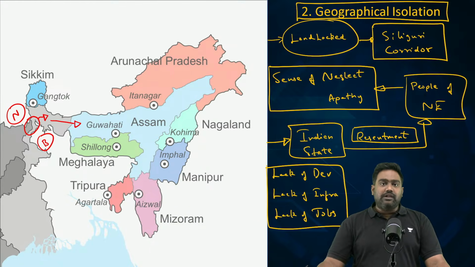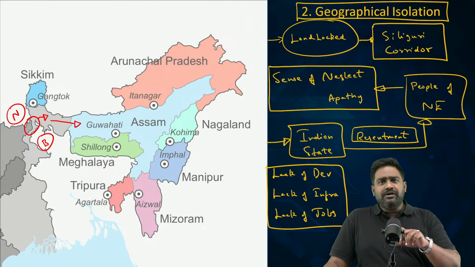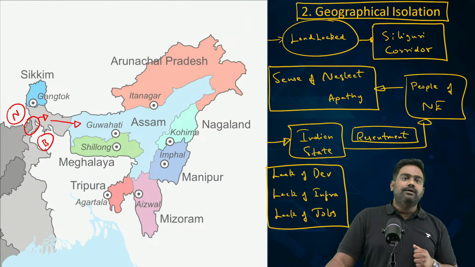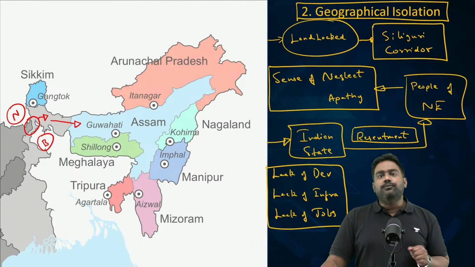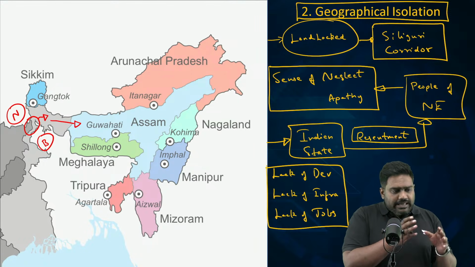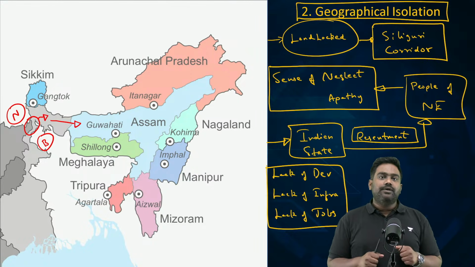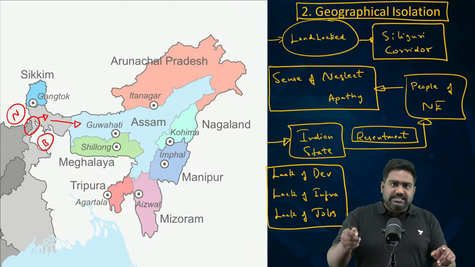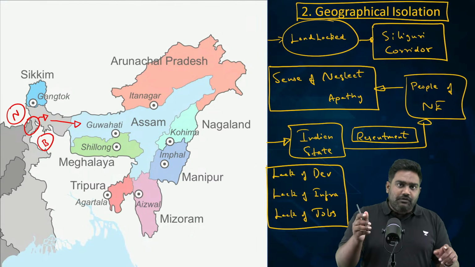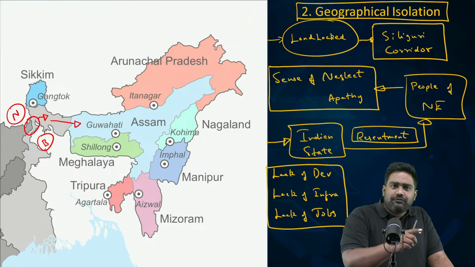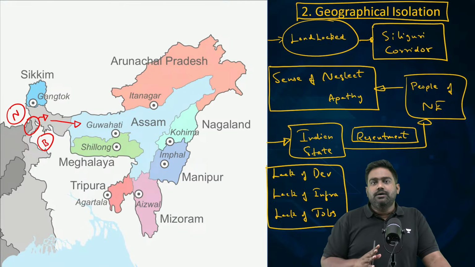Because when there is no development in a region, the lack of development creates a fertile ground for breeding extremism and radicalism. There is a direct connection between the two. In fact, in internal security, the very first chapter is to study the linkages between development and extremism. And they share an inverse relationship. When there is no development, you will see that radicalism and extremism will flourish in those areas. And vice versa is also true. One way to tackle extremism and radicalism is to provide for better development in that region.